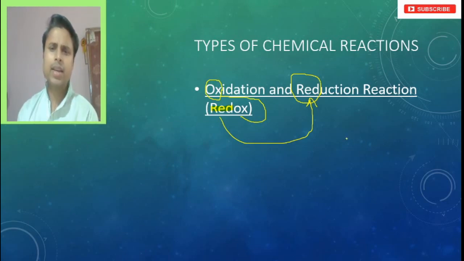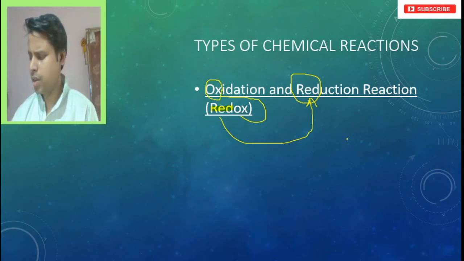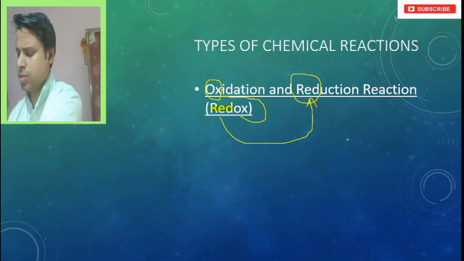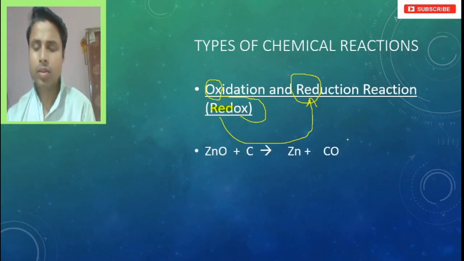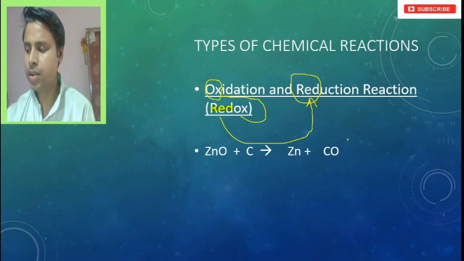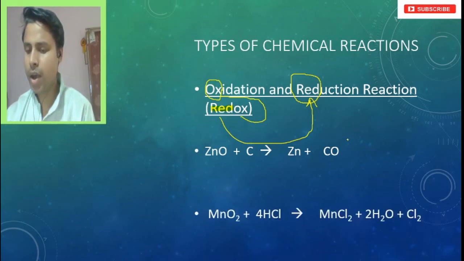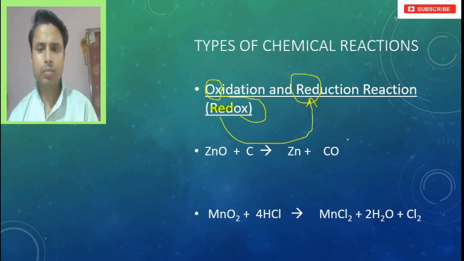Clear? Now we will take an example of this redox reaction, and then only we will come to know what this redox reaction is. The first example: zinc oxide is reacting with carbon and forming zinc and carbon monoxide. Another example: manganese oxide reacts with hydrochloric acid and forms manganese chloride, water and chlorine, right?